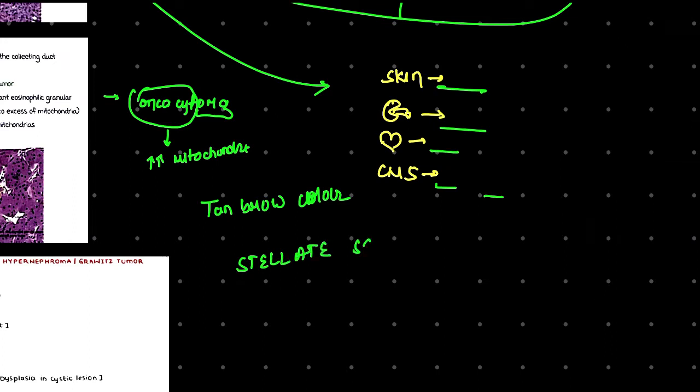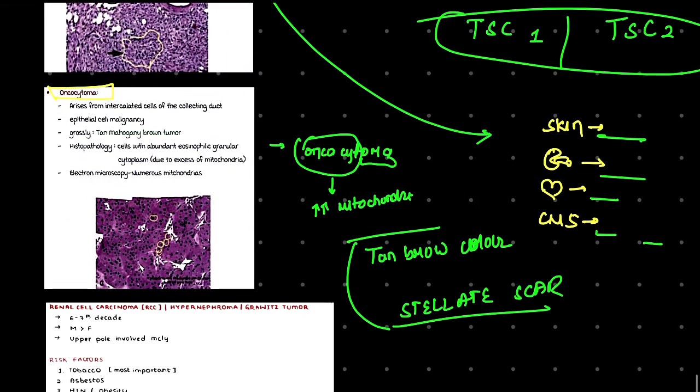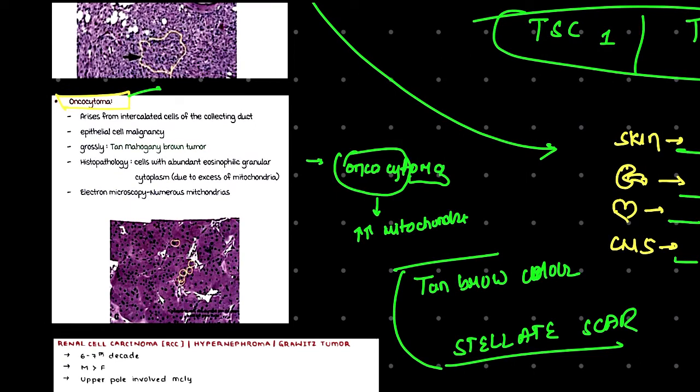Stellate scar is the morphological feature of the kidney in the case of oncocytoma. One important point about oncocytoma is that it has similarity with a subtype of renal cell carcinoma, that is chromophobe, and we will discuss that in detail in chromophobe only.